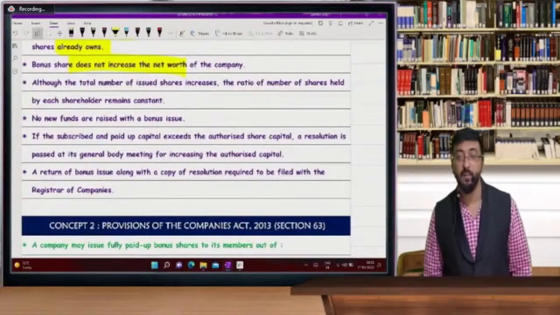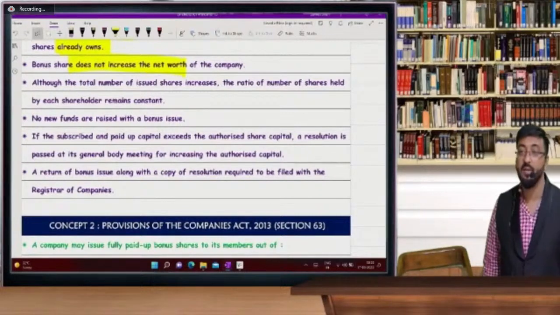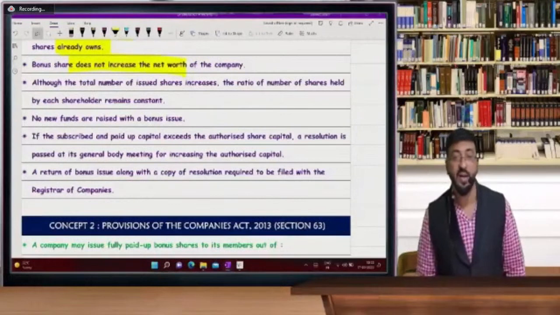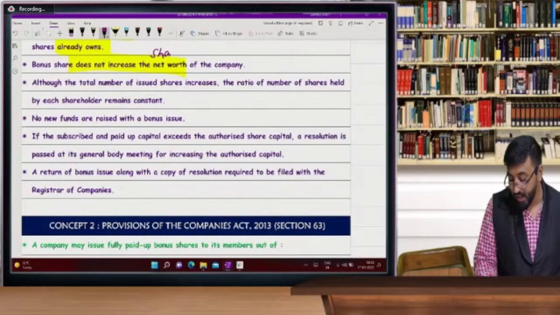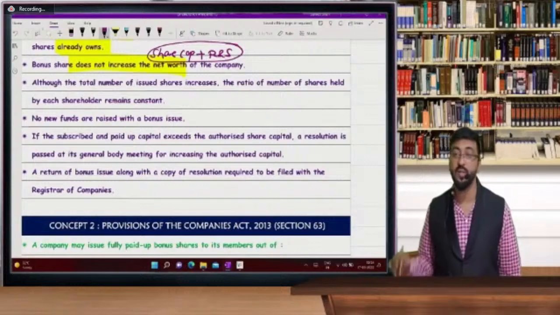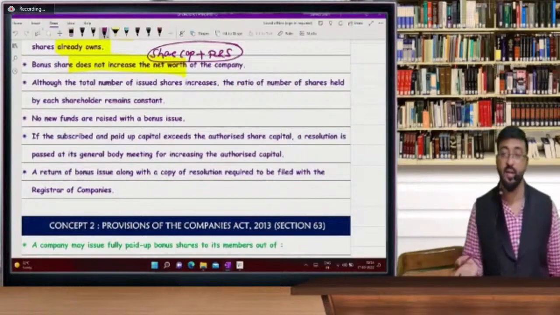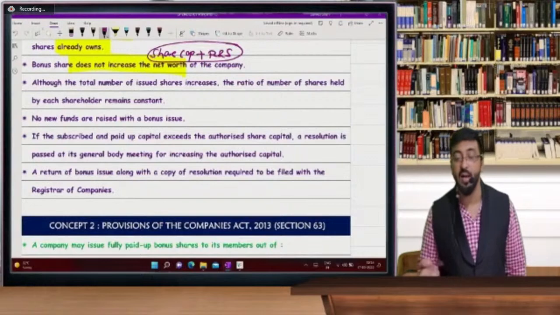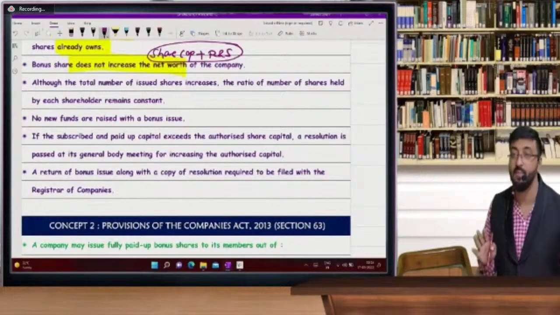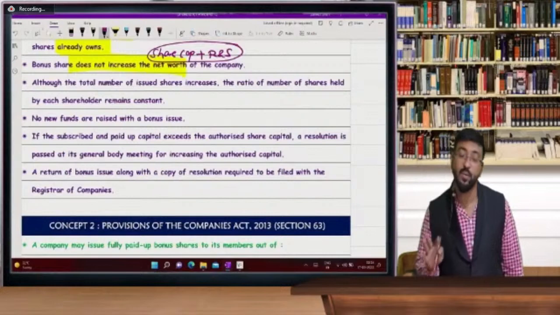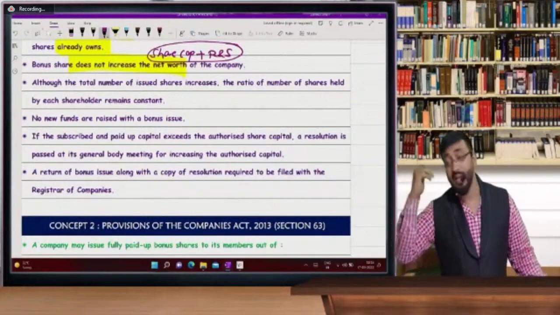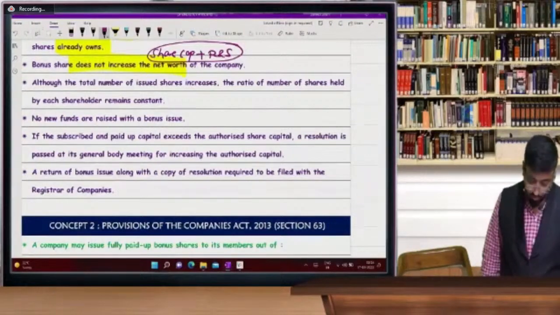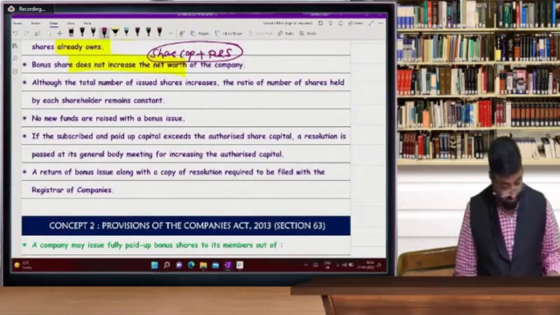Although total number of shares increases, the ratio of number of shares held by each shareholder. What is net worth? Net worth means nothing but share capital plus reserves and surplus. It's called as net worth. So your reserves and surpluses are reducing, your capital is increasing, so it means your net worth will remain same, na beta. That shareholders fund is called as net worth in simple language. There are many formulas for net worth, but we are not going to see it in detail now because we are going to understand it in financial management. So wait for some time. So yes, net worth, share capital.